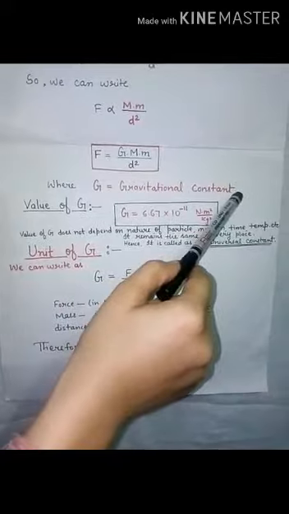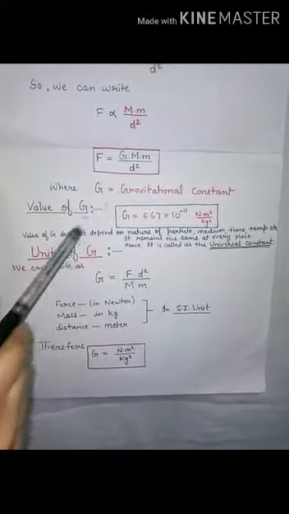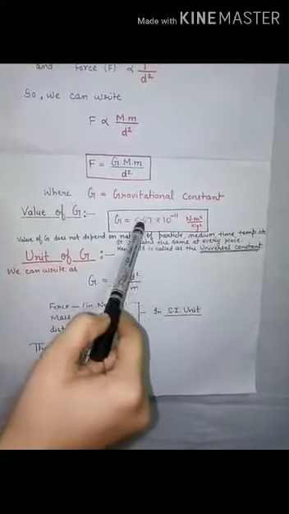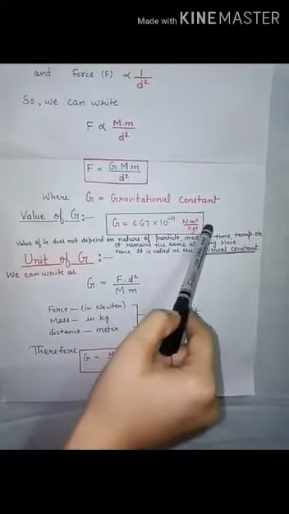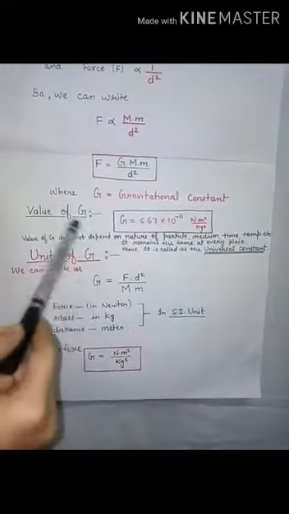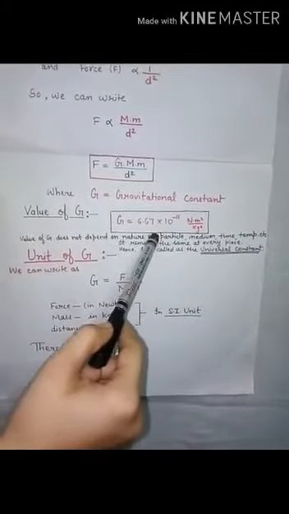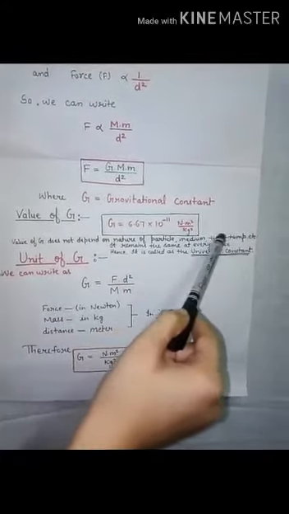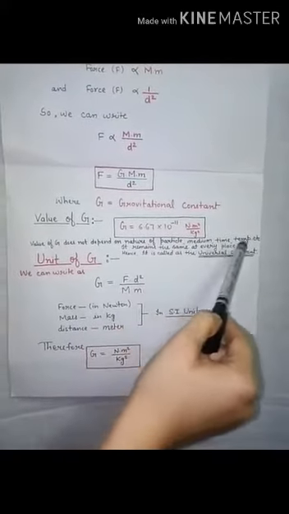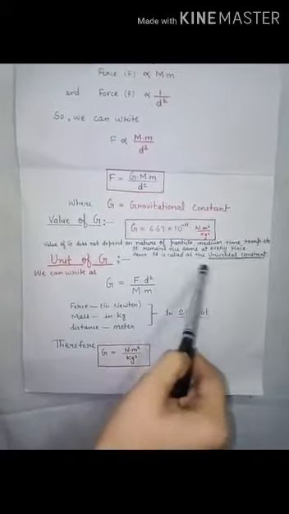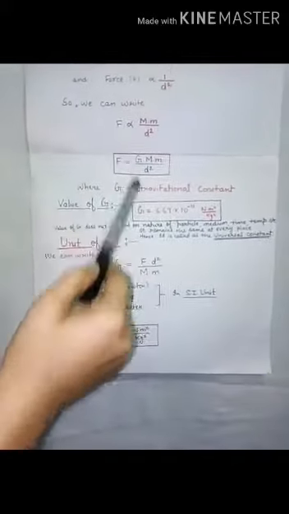gravitational constant. Value of G. Value of G is equal to 6.67 into 10 to the power minus 11 Newton meter square per kg square. The value of G does not depend on the nature of particles, medium, time, temperature, etc. It remains the same at every place. Hence, it is called the universal constant.